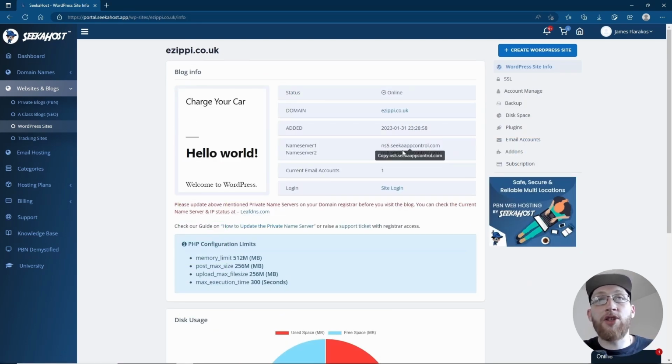I'm going to be looking for these two things here, which is ns5.com or ns6, whatever it is currently, whatever it shows you your name server 1 and name server 2 is, because we're going to need this for our domain. First things first is we're just going to copy the name server 1, so I'm just going to click that to copy to the clipboard.